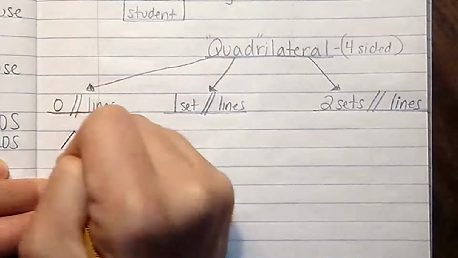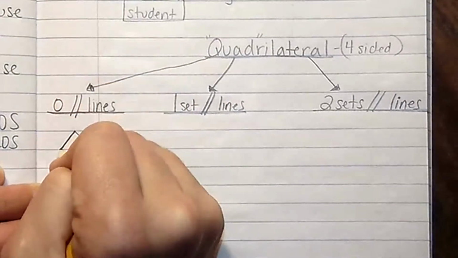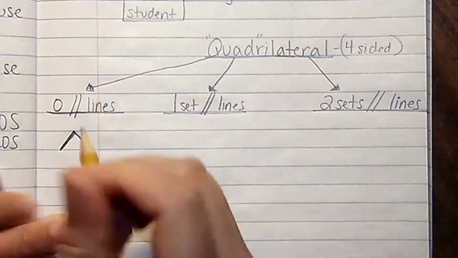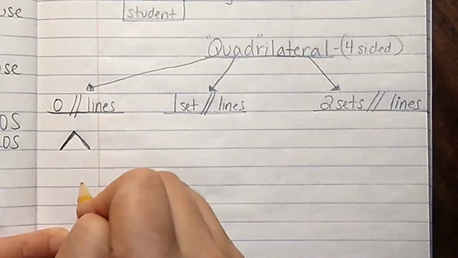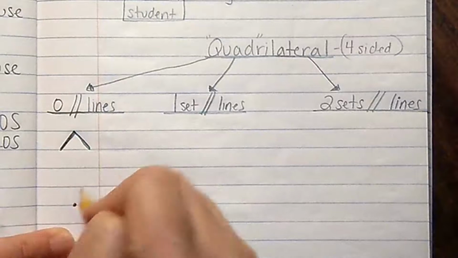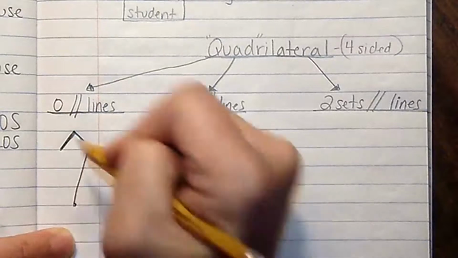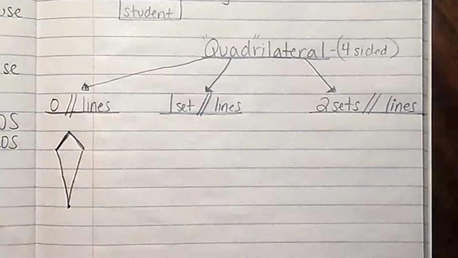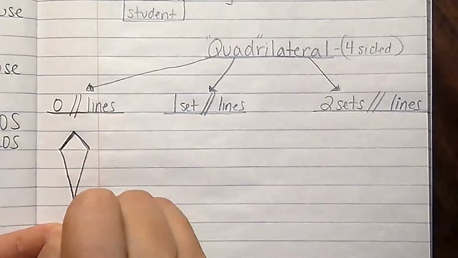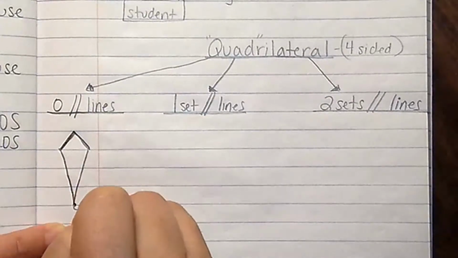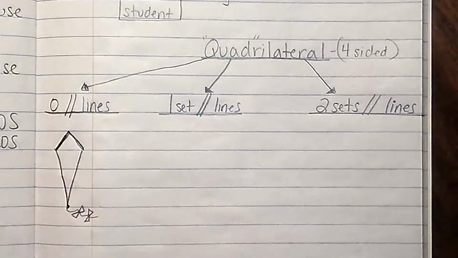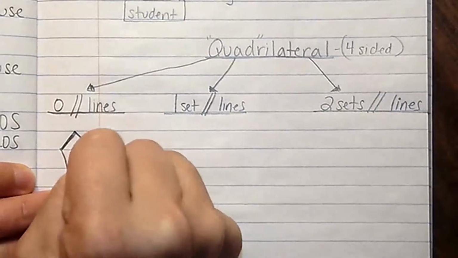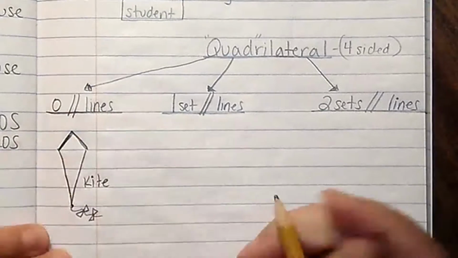is a kite. I started by making what looked like it was going to be a triangle or a tent. And now look, I'm going to go down 1, 2, I'm going to go down 3 and make a point. It looks like a kite, doesn't it? You can imagine its tail being right here and blowing in the wind. Okay, there's my kite. A kite has no parallel lines, but it does have 4 sides.